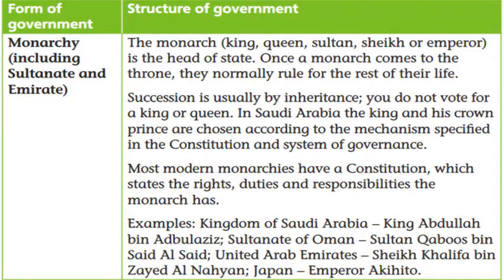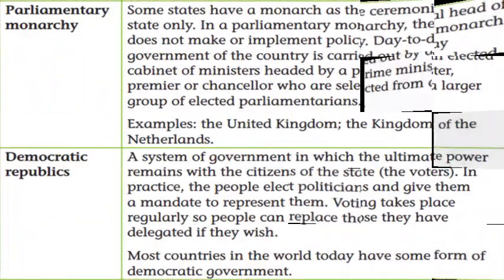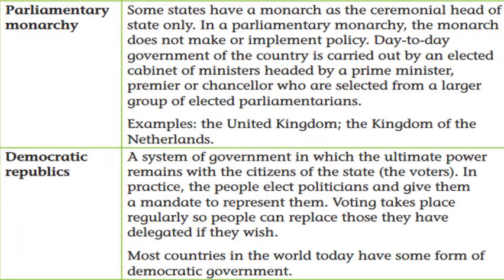The next form of the government is parliamentary monarchy. Parliamentary monarchy is a kind of monarchy in which the monarch has very limited power. You can say they are just ceremonial powers, whereas the actual powers of making laws and implementing the laws in the country lie with the parliament, or you can say shura. So in a parliamentary monarchy, the power to rule the country is divided between the monarch and the parliament, and the majority of the powers are in the hands of the parliament.